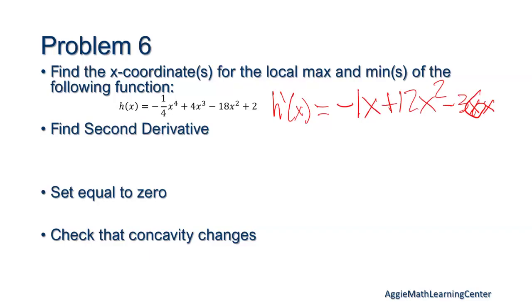Yeah? Okay, sometimes my mental math is not good. Your -1x is cubed, right? Oh, yes, thank you. Yeah. Okay, then find the second derivative. We just do it all again. So you have -3x squared plus 24x minus 36. Okay, and then set it equal to 0.